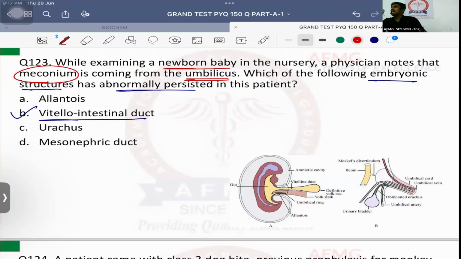That structure is known as allantois, and allantois ka remnant is known as urachus. It should also disappear after birth. But if it remains patent, then this is called urachus fistula. And what will come out by umbilicus now? Urine will come out. So that is due to complete patency of your allantois or urachus.